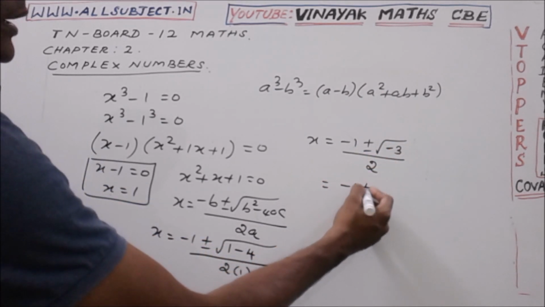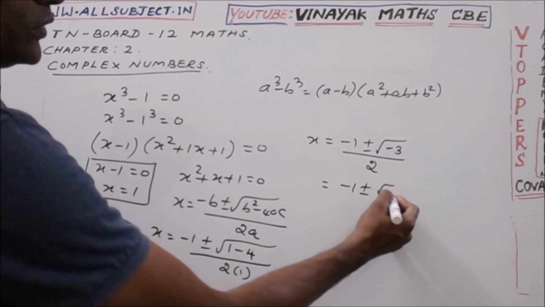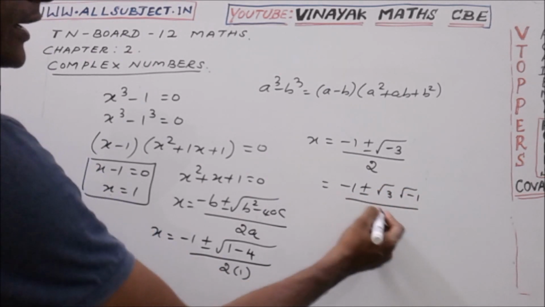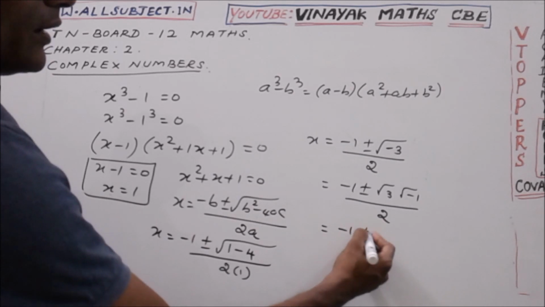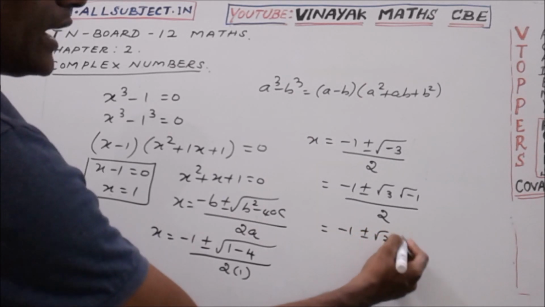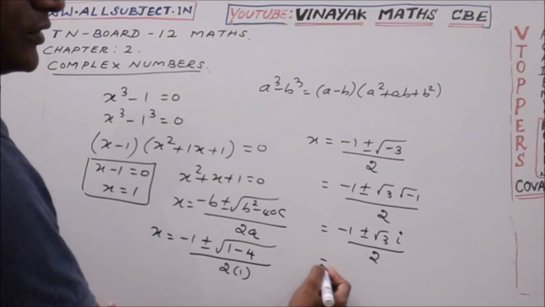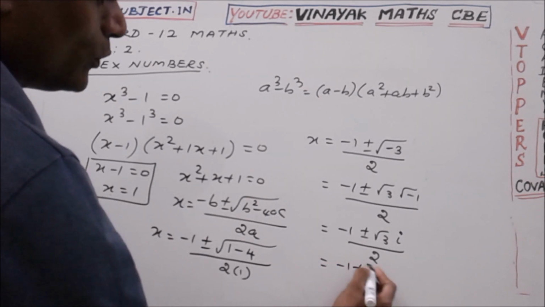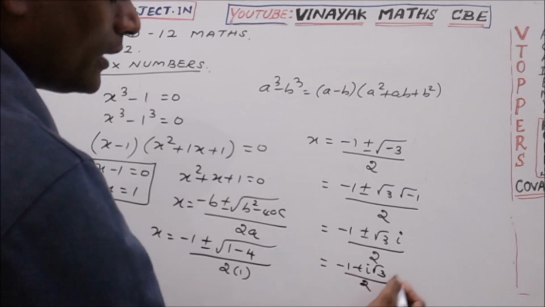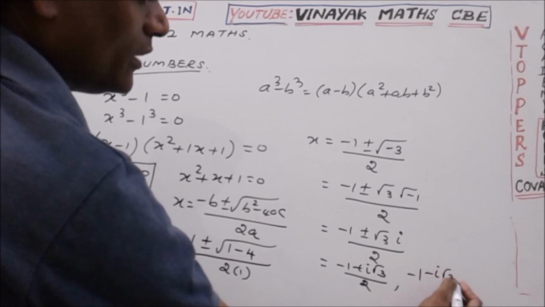That is equal to minus 1 plus or minus root 3 into root of minus 1 divided by 2, which is equal to minus 1 plus or minus root 3 i divided by 2, which is equal to minus 1 plus i root 3 by 2 comma minus 1 minus i root 3 by 2.